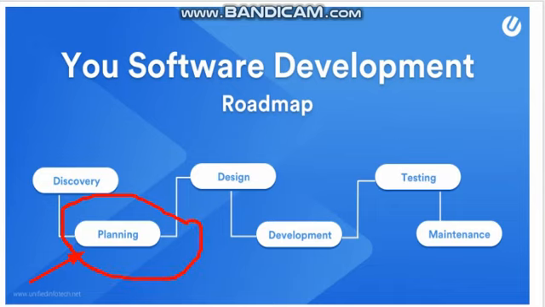In the planning phase, the various information collected in the discovery phase is examined, and we decide to pick the exact information that is needed to update our software. Remember, when we want to develop a software, the discovery or requirement collection plays a major role in the development process.